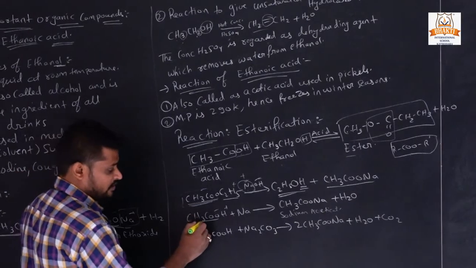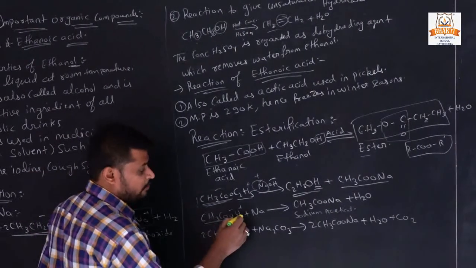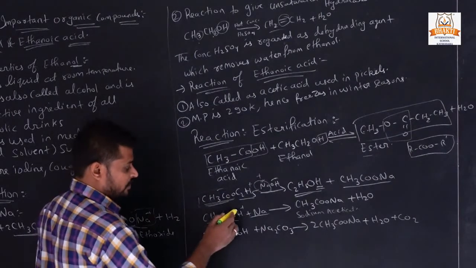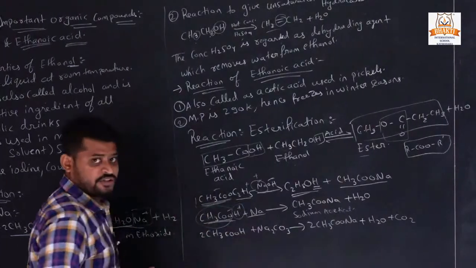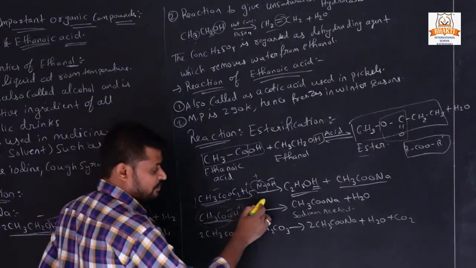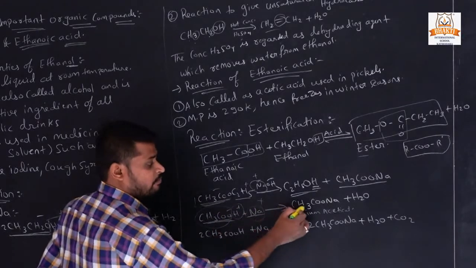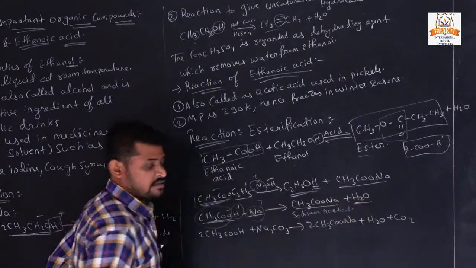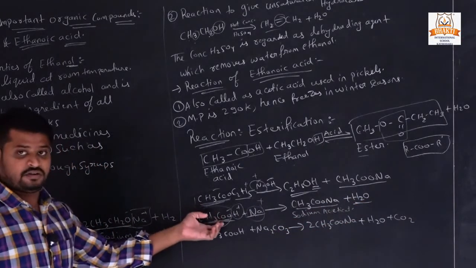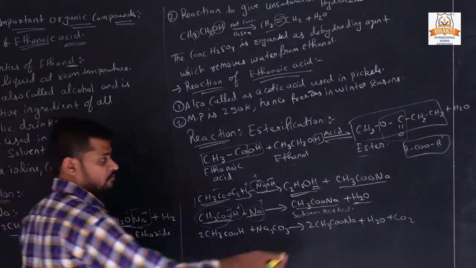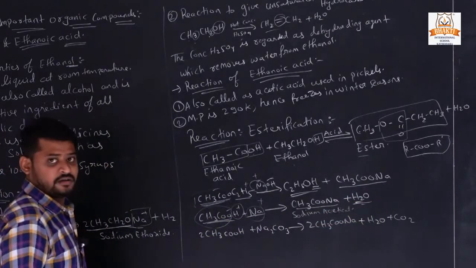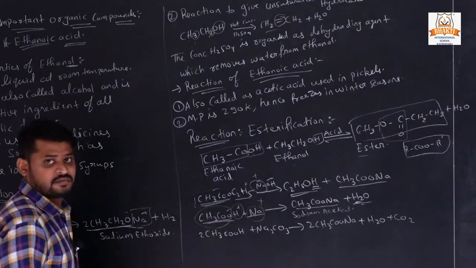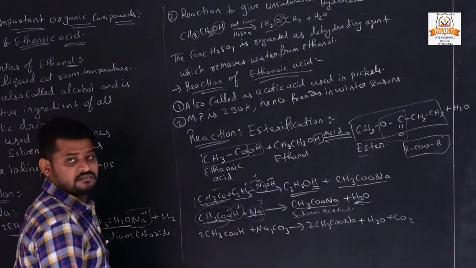Now another example, when CH3COOH reacts with sodium, then what happens? We all know CH3COO is a negative ion and H is a positive ion, and sodium is a positive ion, so negative combines with positive. And when sodium reacts with ethanoic acid, it gives us hydrogen, and the sodium salt is formed.